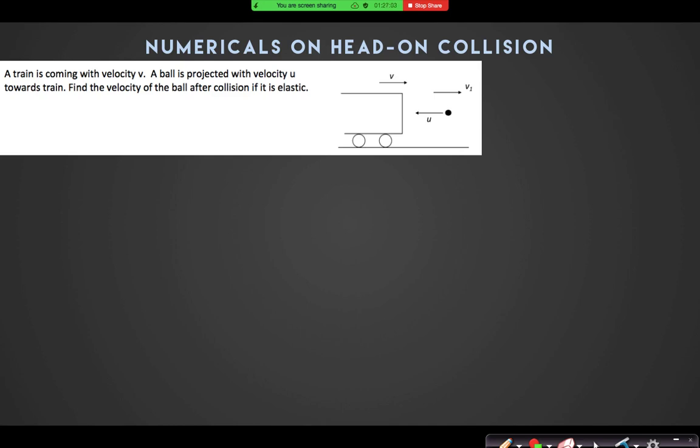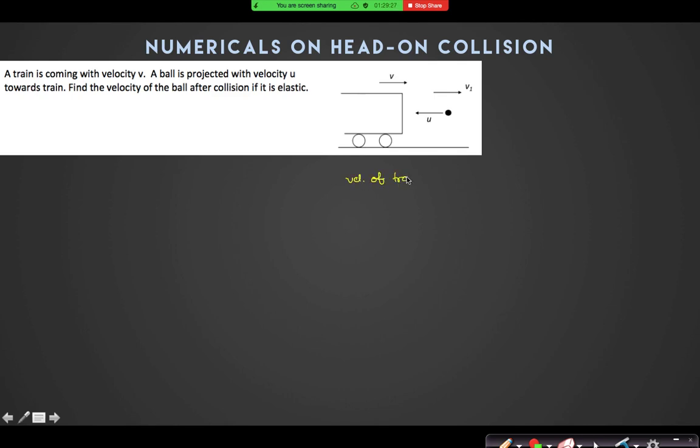Here you have to assume that the mass of the train is much more than the mass of the ball. Yes or no? Yes, sir. So in this type of case, what will be the velocity of the ball after collision? Since mass is very large, can I say that the velocity of the train remains constant?